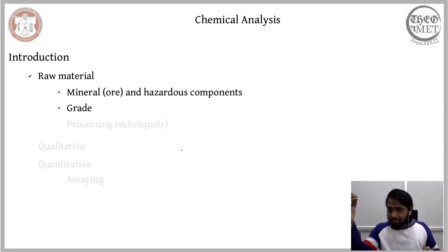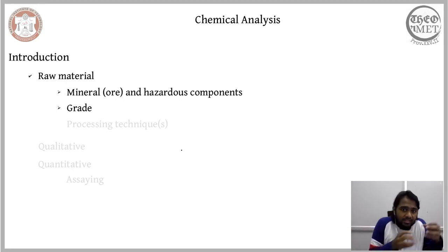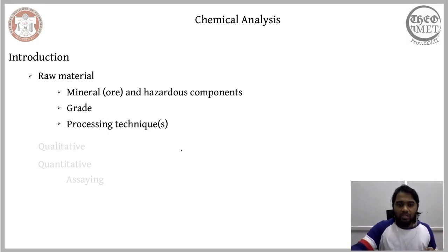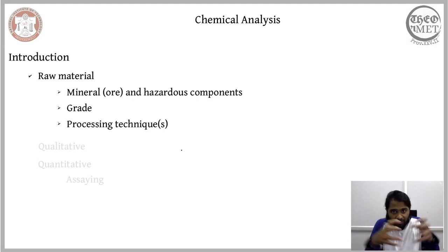If your chemical analysis indicates that the mineral is a high grade one, then the number of techniques involved in the mineral processing will be less. If it is a low grade one, then you would have to add to the number of techniques that cost you in the mineral processing. So that is the advantage of the chemical analysis. So finally the chemical analysis essentially helps us in formulating an appropriate process chain.